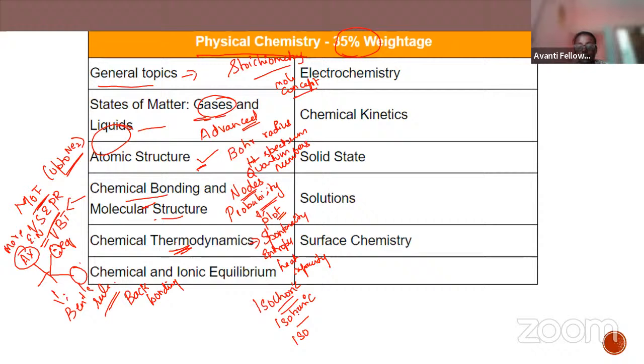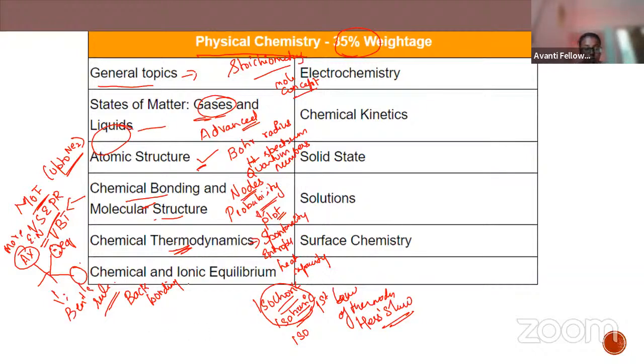Be clear with the first law of thermodynamics equation, and Hess's law. All these are a few important topics in chemical thermodynamics.